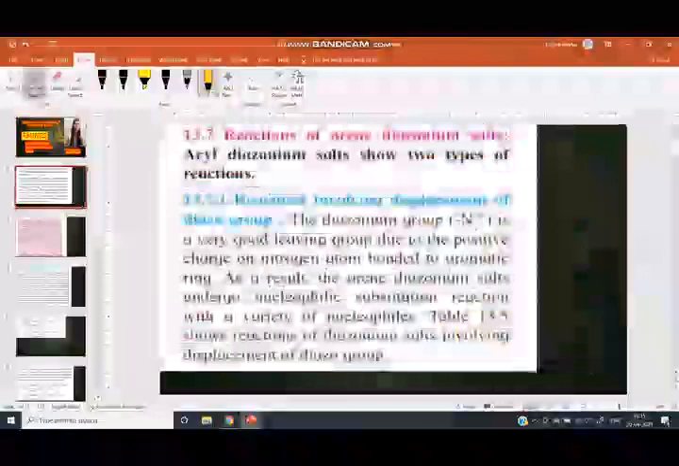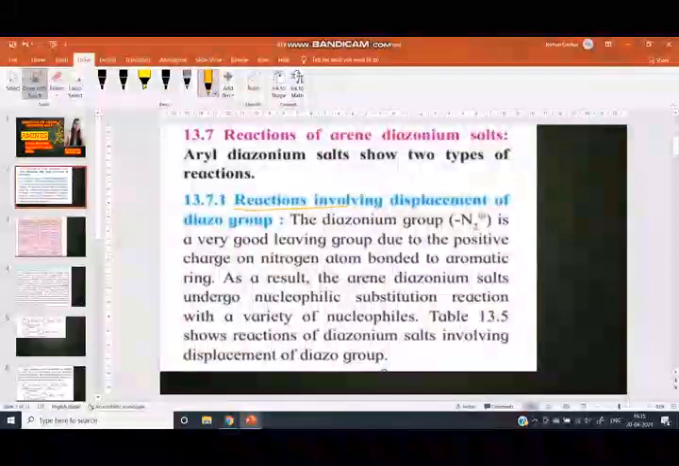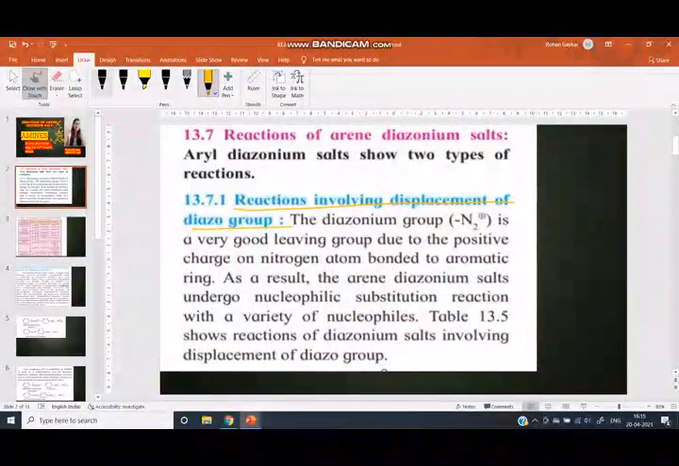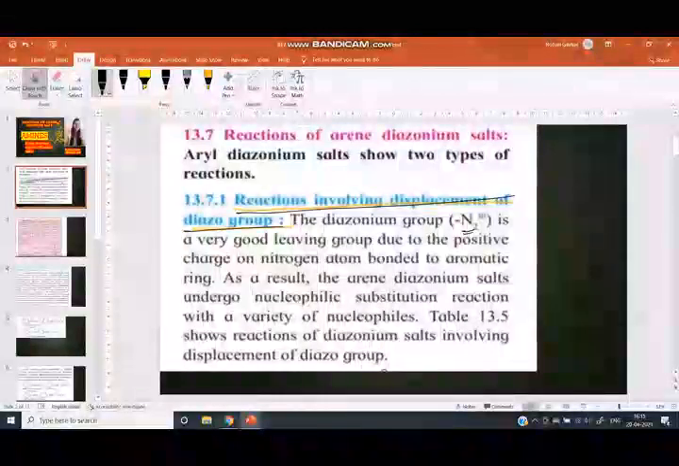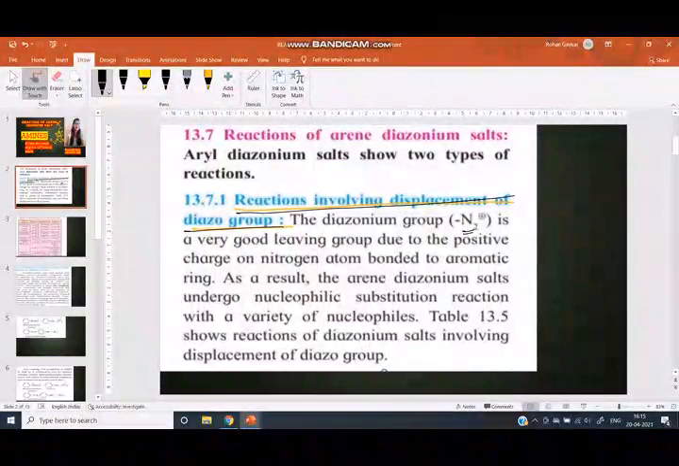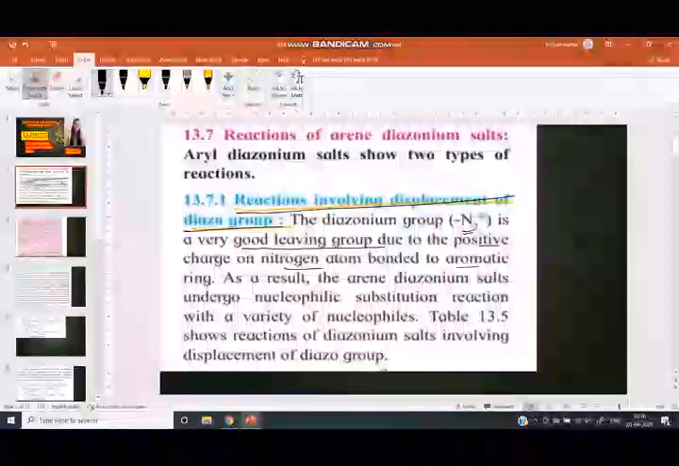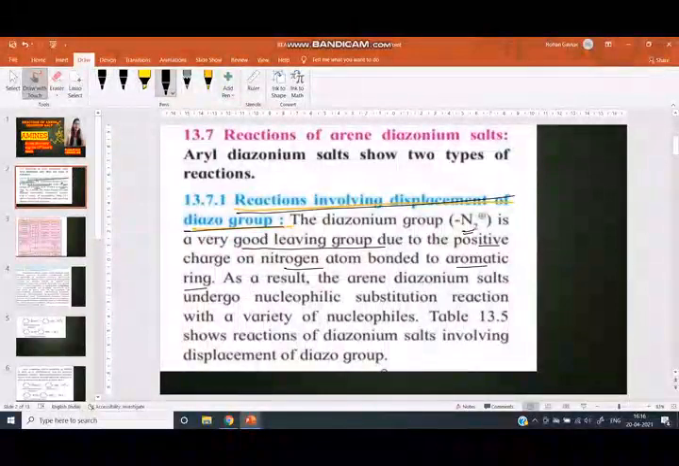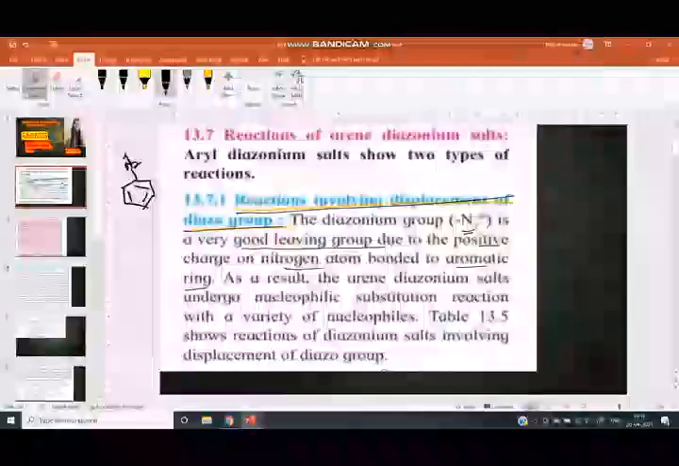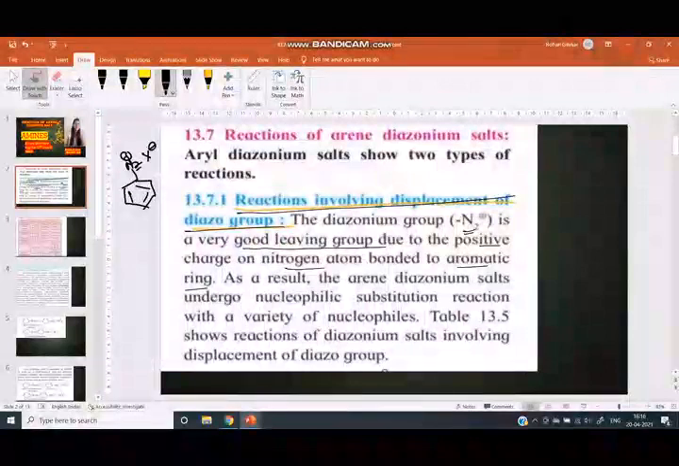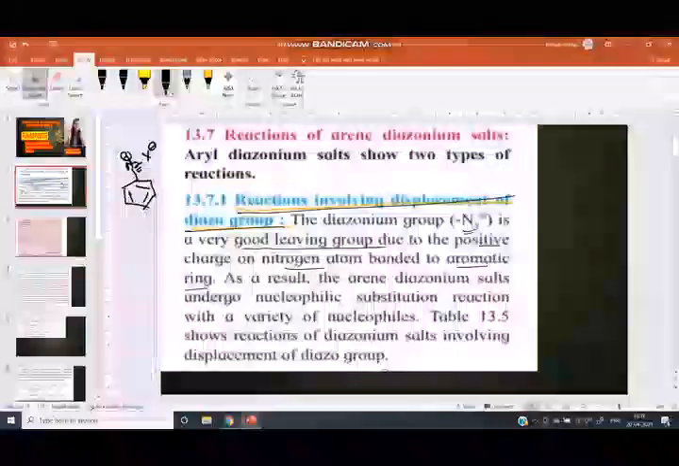Now we can see the first reaction, which is the reaction involving displacement of diazo group. It means we remove the diazo group. The diazo group means N2 having positive charge, and it is a good leaving group due to the positive charge of nitrogen bonded to the aromatic ring. Why is it a good leaving group? Because the positive charge on nitrogen is attached to the benzene ring, therefore it is a good leaving group.